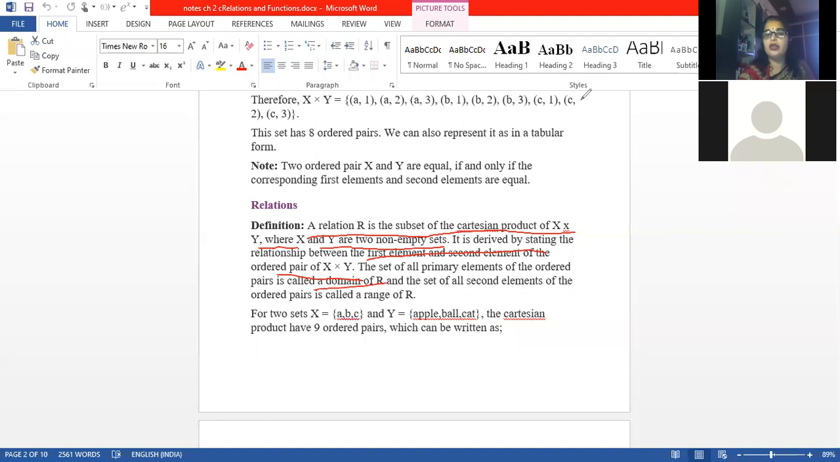The set of first elements of ordered pairs is called the domain. This I told you. The first elements are called the domain and the second elements are called the codomain or the range. Clear? Now just see, if we are having two sets, A, B, C, so this A, B, C is what? Domain, and this apple, ball, cat will be what? Codomain. So the first elements, if we will have the ordered pairs, what all ordered pairs we will have? Now you let me know what will be the ordered pairs. Just see: A apple, A ball, A cat, B apple, B ball, B cat, C apple, C ball, C cat. Is it clear?